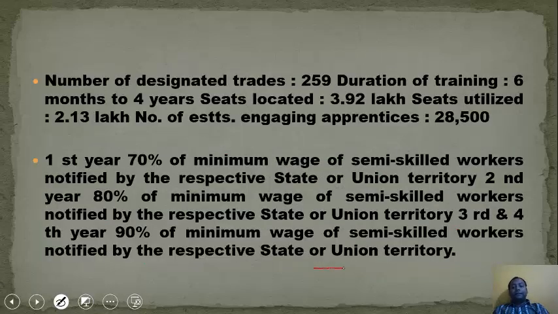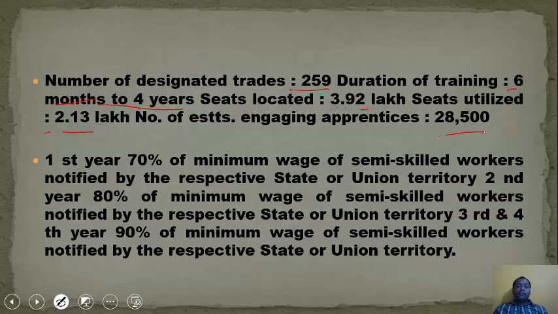Now, number of designated trades. There are totally 259 designated trades under which an apprentice can be there. Now duration of training can be 6 months to 4 years. Now this is regarding seats: total 3.92 lakh seats, utilized 2.13 lakh, and the number of establishments engaging apprentices is 28,500.